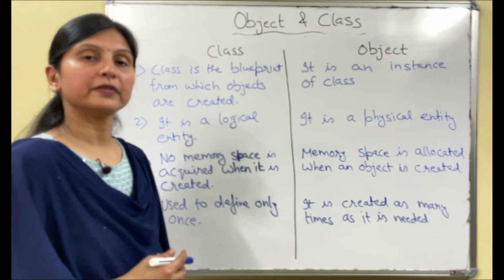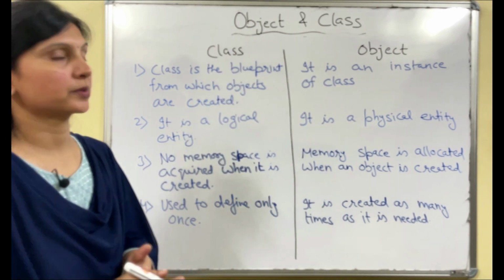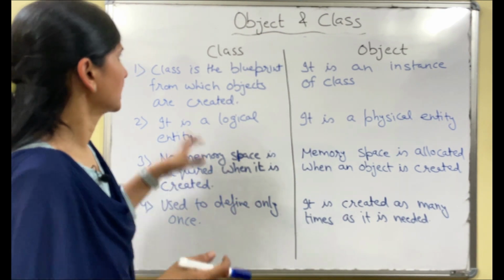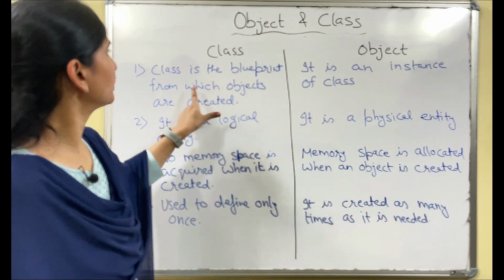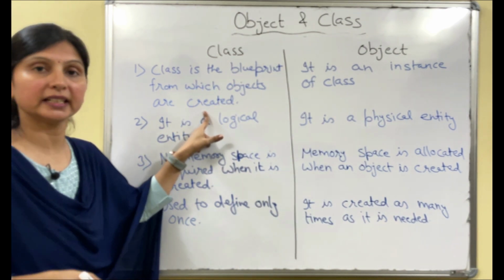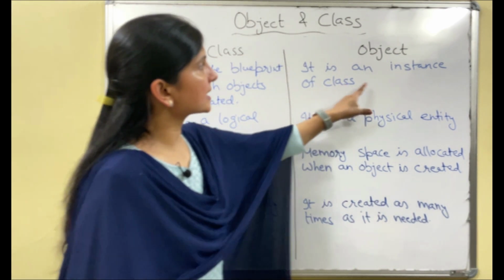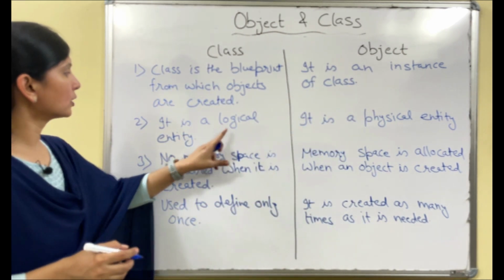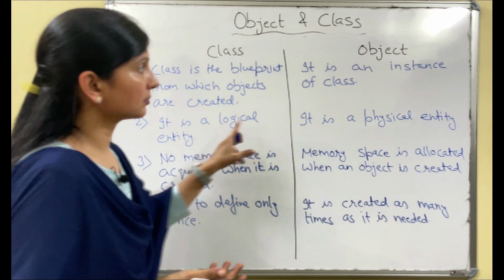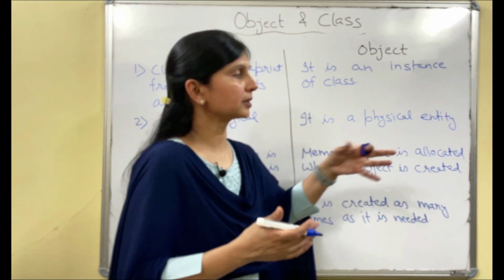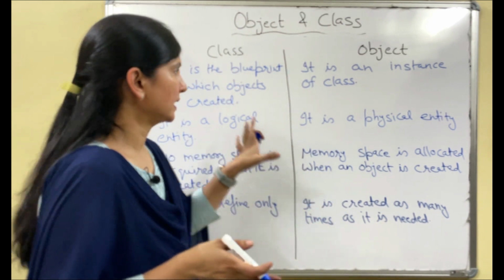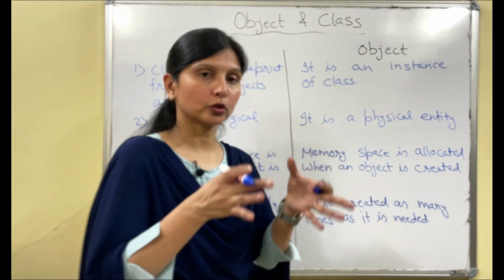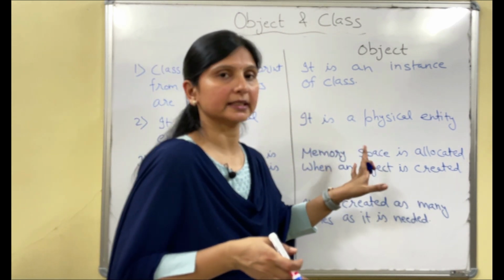Right. Now we will see the difference between class and object, or you can say we will summarize today's class. First, class is the blueprint from which objects are created, right? And object is an instance of class. Second, class is a logical entity and object is a physical entity. Why physical? Because it occupies space in memory, and class doesn't occupy space in memory, because the new operator allocates the memory when the object is created, right?